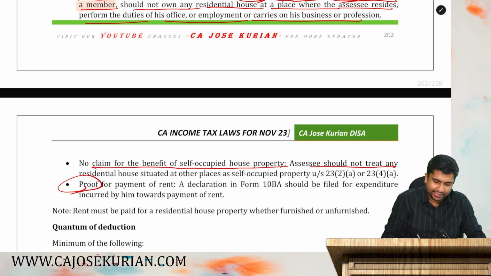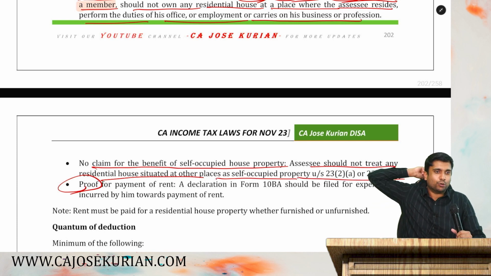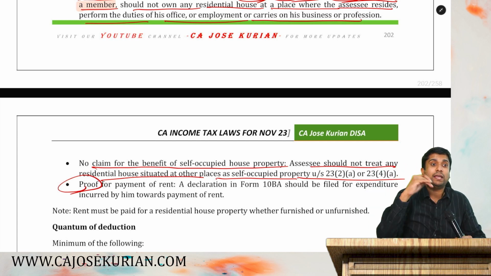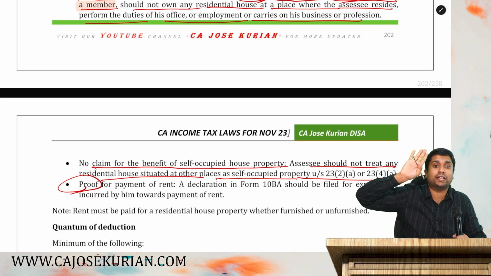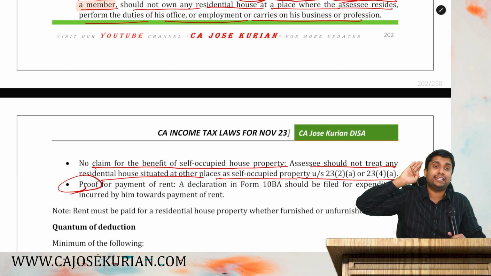The assessee should not treat any residential house situated in any other place as self-occupied property. My house at Kochi is a self-occupied property. But I'm not supposed to claim any benefit under house property. That means I'm not supposed to claim any interest as a deduction. Say I don't have any interest. In that case I am eligible for 80 GG deduction.